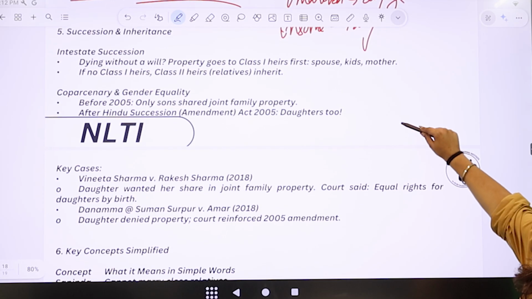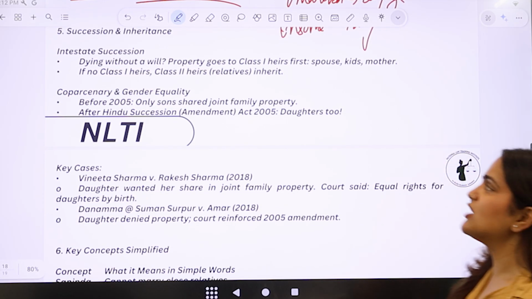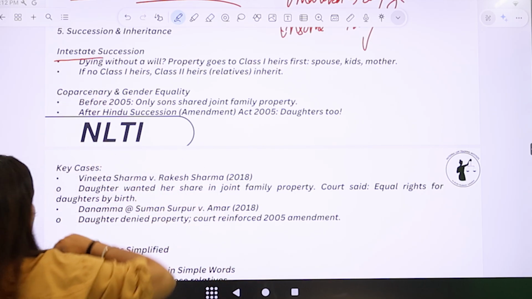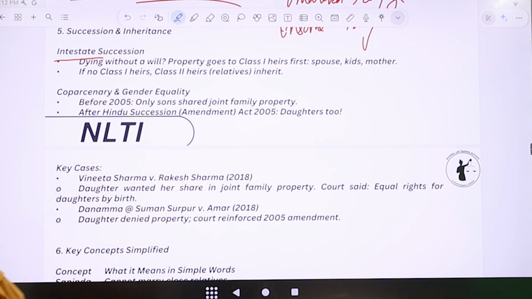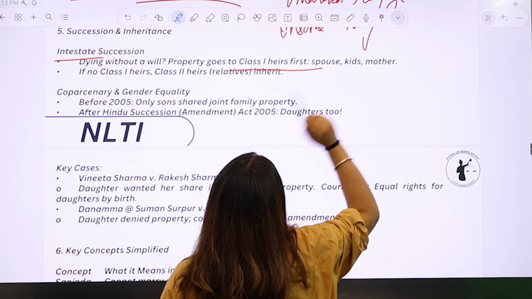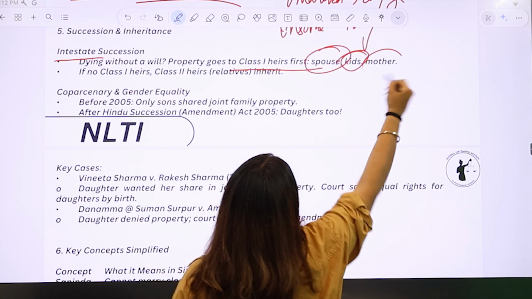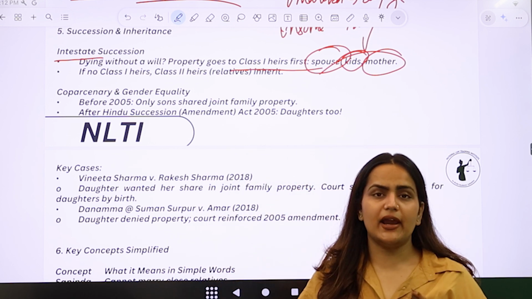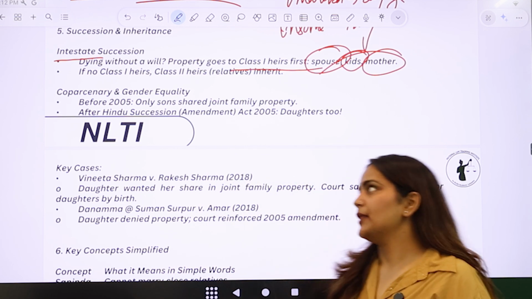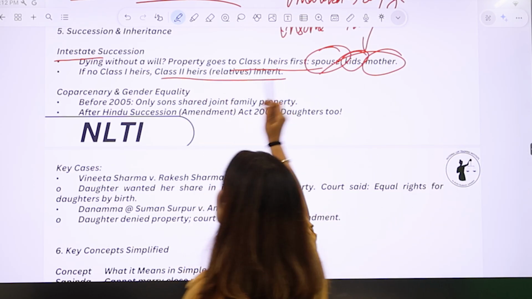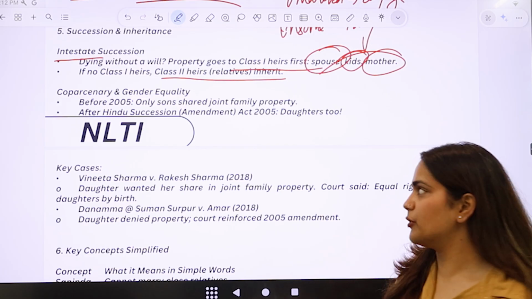Now we talk about succession and inheritance. In succession and inheritance, we need to understand what is intestate succession, which is dying without a will, right? Intestate means dying without a will. Property goes to class 1 heirs first. In class 1, we have the spouse, the kids and the mother, right? You need to remember this. All these points will be clearly defined in the passage to you guys. Right? Now, if no class 1 heirs are there, then it goes to class 2 heirs, which are the relatives who will inherit your property.